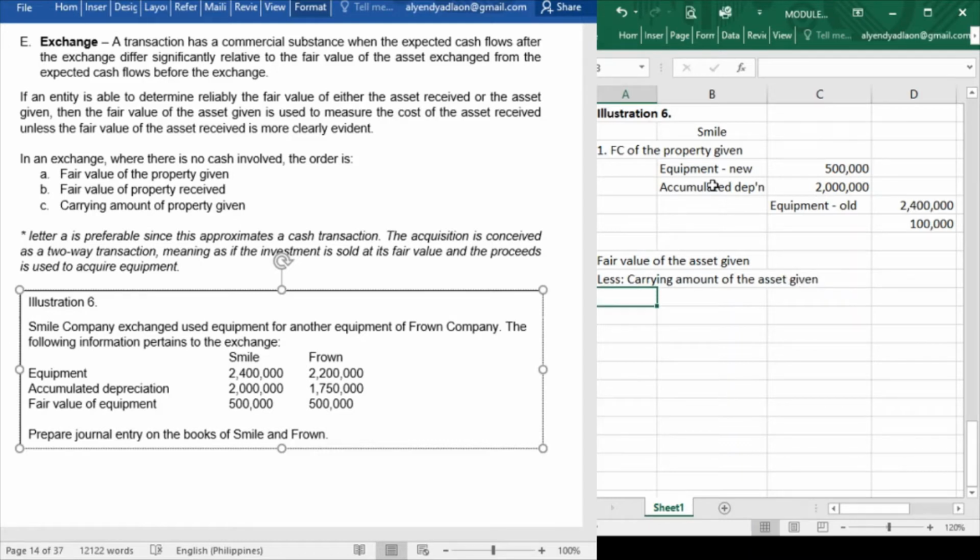Take note, this is always the formula for the gain or loss. So if that is positive, then gain. If that is negative, then that is a loss on exchange.